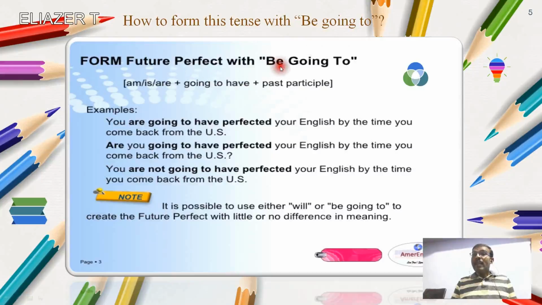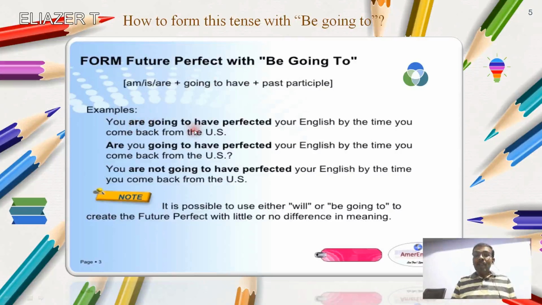If you want to make this tense with the form of be going to, then auxiliary forms will be varied. Am, is, or are plus going to have. This is the important thing: main verb, supporting verb plus past participle. Let us see one example, with that you can understand it effectively.